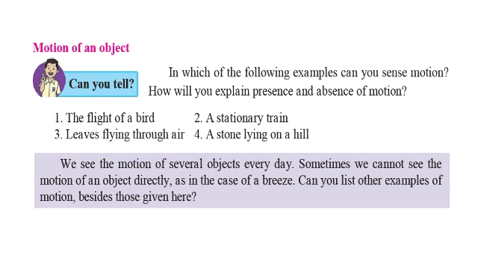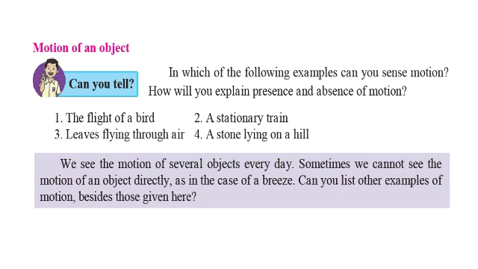What is motion? I have put here some examples: flight of a bird, stationary train, leaves flying through air, a stone lying on a hill. If you observe this, where will you find presence of motion and where is there absence of motion? Motion means generally what we feel is an object is moving. So flight of a bird, leaves falling through air, this is motion. Here we are dealing with physical quantities. Physical movement, that is motion.